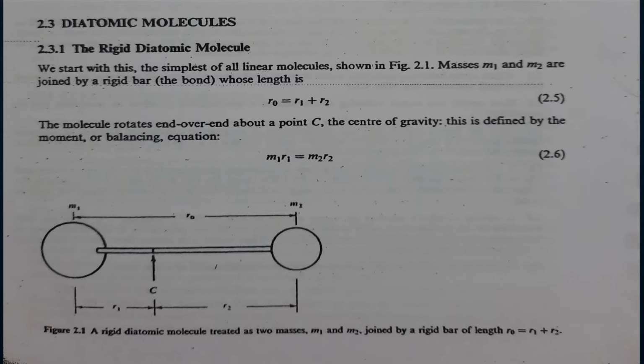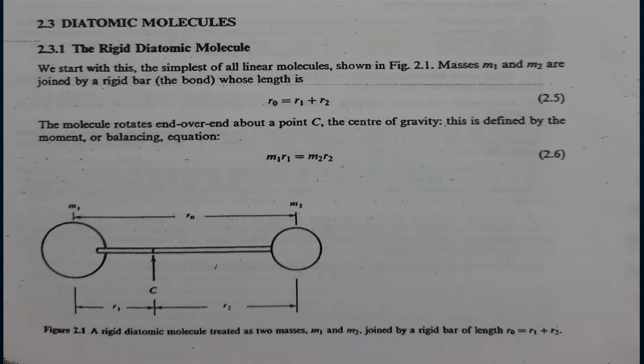Now let us see the case of a linear molecule. A linear molecule is one in which all the atoms are arranged in a straight line, as in the case of HCl, OCS, etc. The three directions of rotation may be taken as one about the bond axis, the second one is the end over end rotation in the plane of paper, and the third one is the end over end rotation at right angles to the plane. So here the moments of the end over end rotation in the plane of paper and the end over end rotation at right angles to the plane are equal, and that of the rotation about the bond axis is very small. Thus we can say that IA equals 0. Thus for a linear molecule, IB equals IC and IA equals 0.